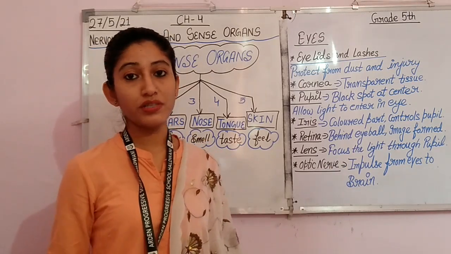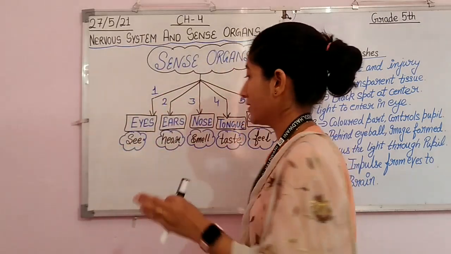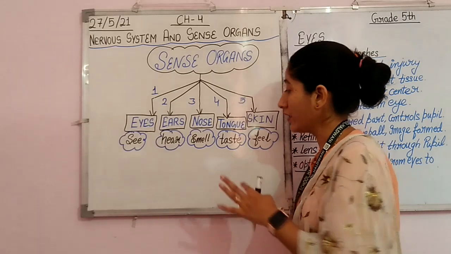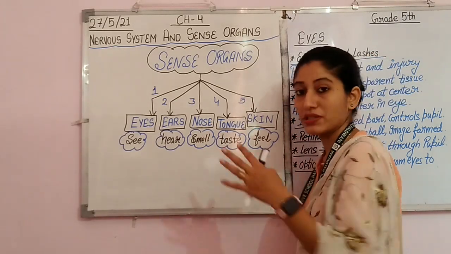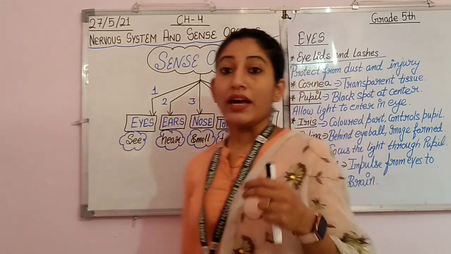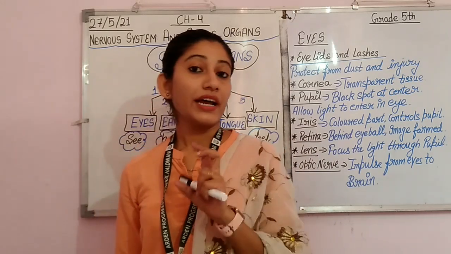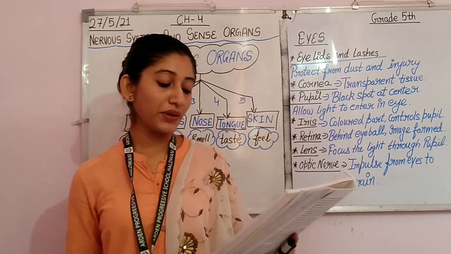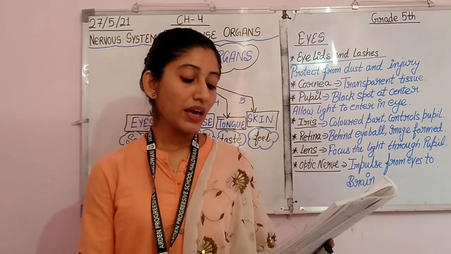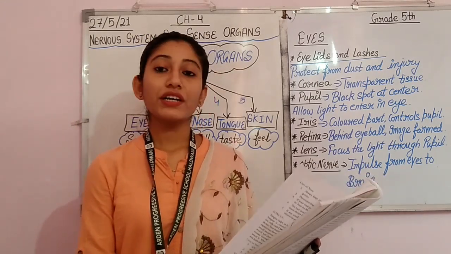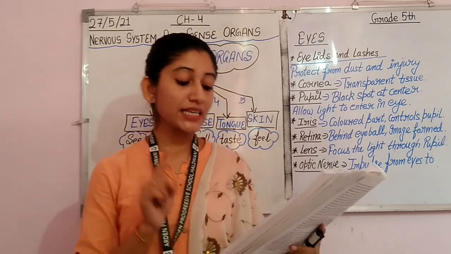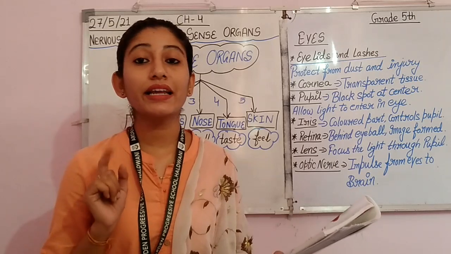Then we have the nose. You all know what the role of the nose is. The nose helps us in smelling. Okay, so the role of the nose is to smell. Now, the nose can also detect different types of smell. So see what is given here. We breathe and smell through our nose. We smell things when we take in air at the time of breathing. The sensory cells in the nose detect the smell.